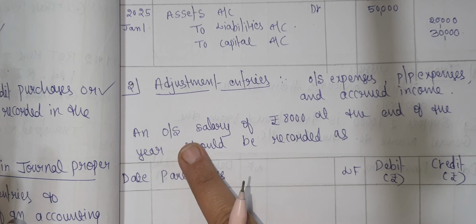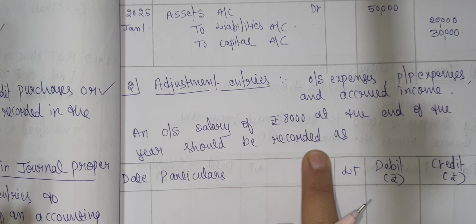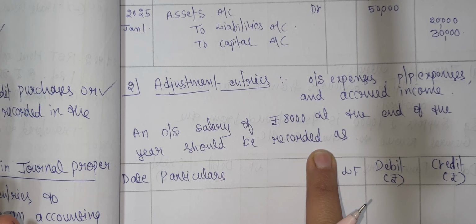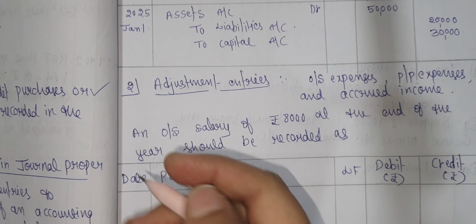For example, an outstanding salary of rupees 8,000 at the end of the year. How do we have to record the outstanding salary of rupees 8,000 at the end of the year? It should be recorded as salary account.